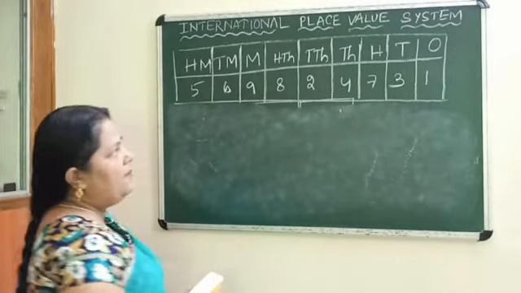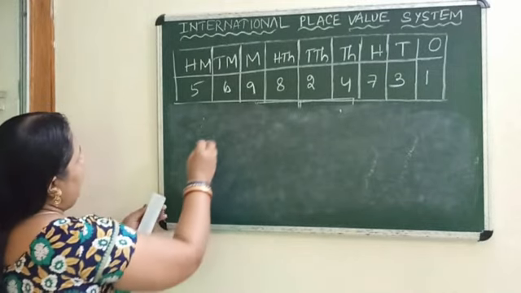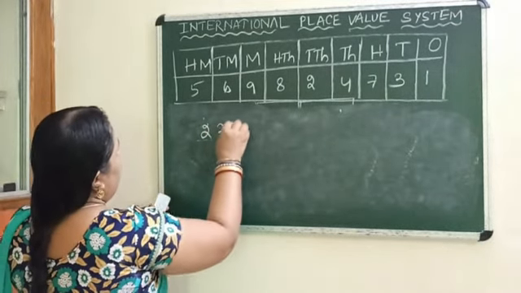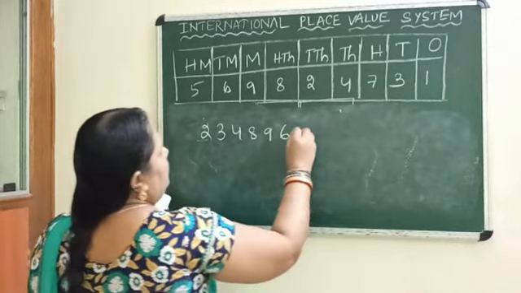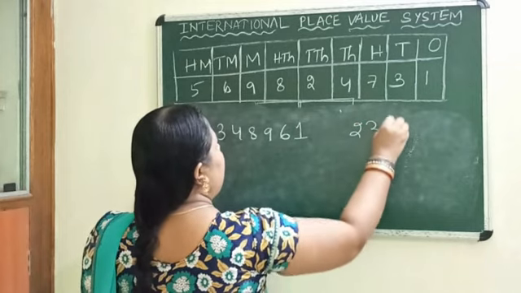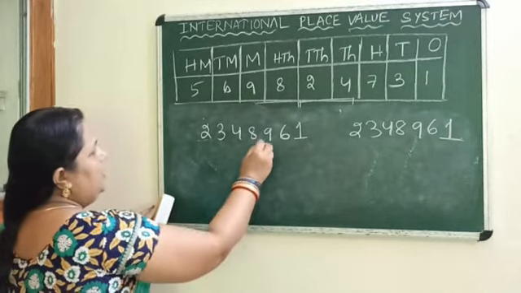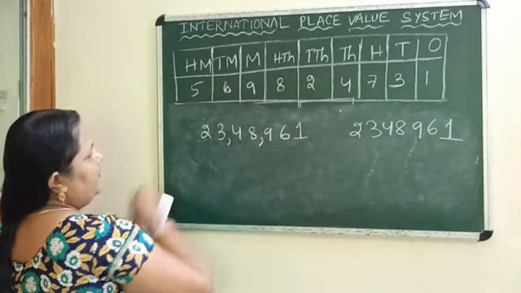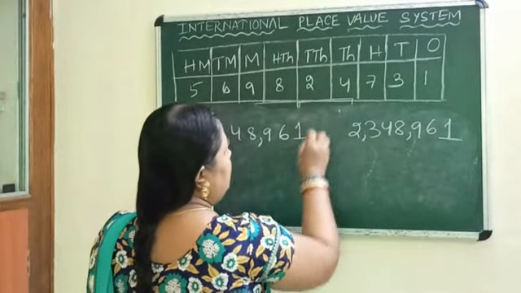I will show one more example, then we will close this class. 2, 3, 4, 8, 9, 6, 1. Here 2, 3, 4, 8, 9, 6, 1. So here is the Indian system like this and the international system like this.